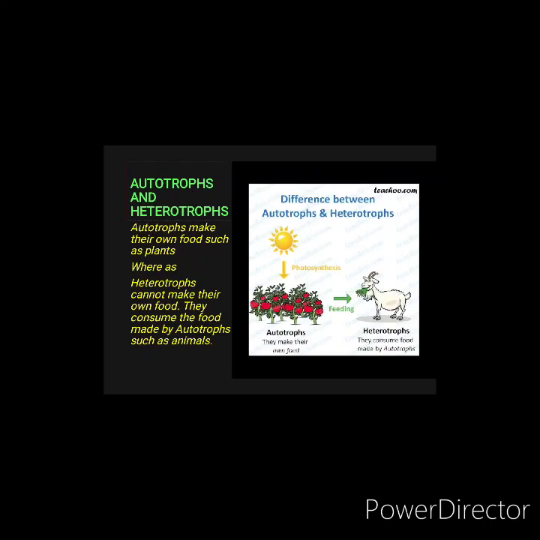Now let us learn about the autotrophs and heterotrophs. As plants make their own food, they are said as the producers or the autotrophs. But what about heterotrophs? Heterotroph means they cannot make their own food. They consume the food that is made by the autotrophs. For example, animals and we, the human beings, cannot produce our own food. So we depend on the autotrophs, that is the plants. They will make their food and we will consume the food made by them.